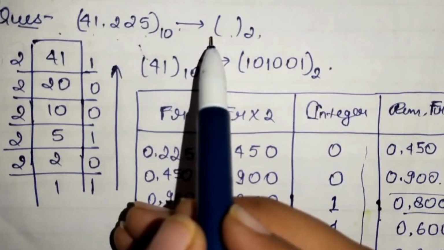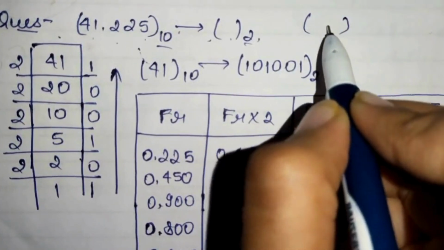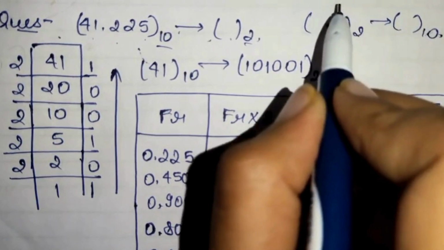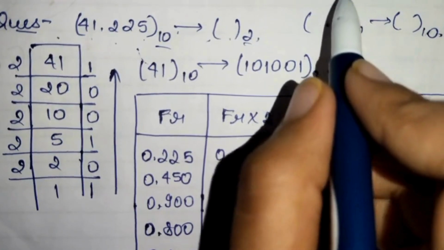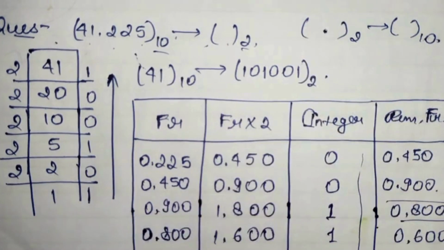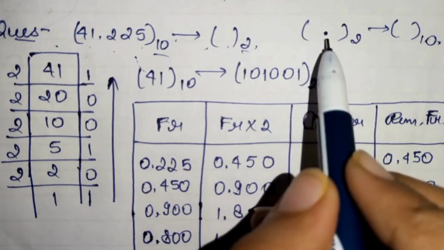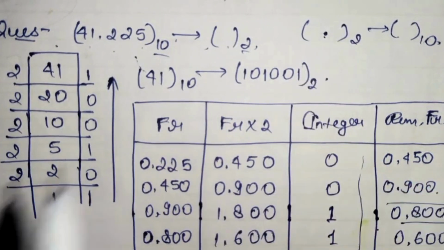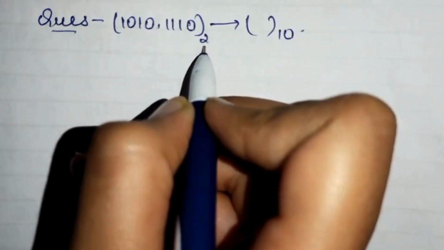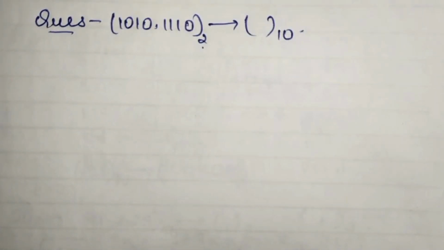Okay, we have understood this conversion from decimal to binary, but what if given a fractional binary number to convert to decimal? How will we be doing this? We know that from binary to decimal we give exponents, or not exponents, but weights to each digit given, but here it is a decimal. So how will we be solving it? Let us know. Now this is the question in which we have to convert binary to decimal.